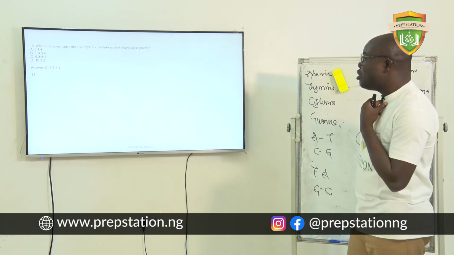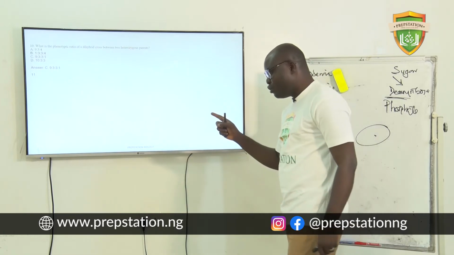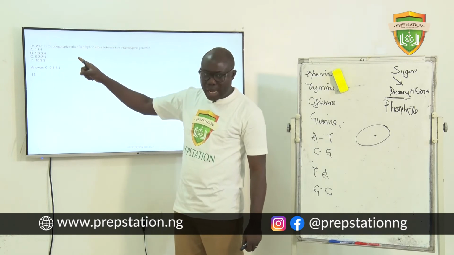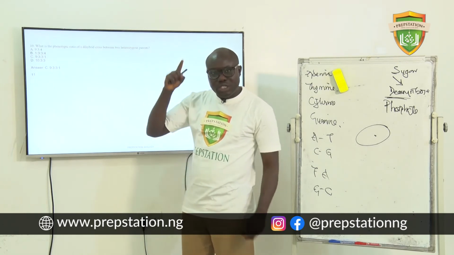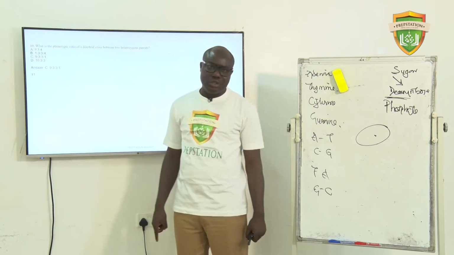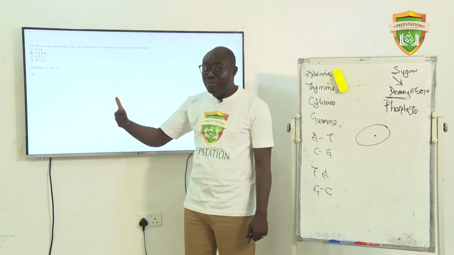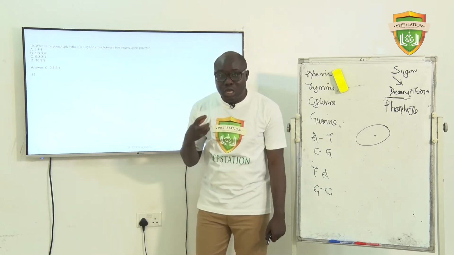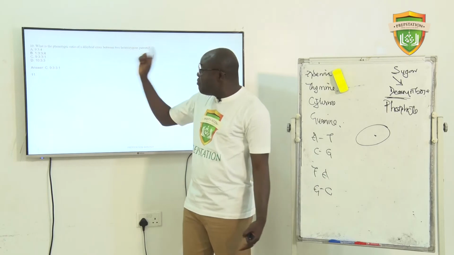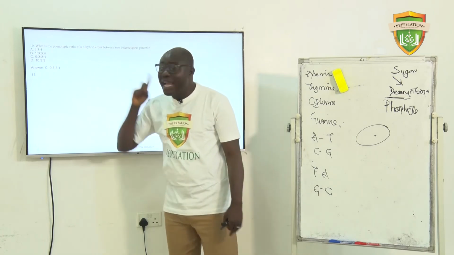Okay. Then the next one is, what is the phenotypic ratio of a dihybrid cross between two heterozygotes? Now, please stay with me. In this class, we have not done the dihybrid cross exclusively, and I won't do it because of time. But there's one thing you want to know. I am very sure that JAMB will not give you anything aside this. JAMB will not ask you for the genotypic ratio of the dihybrid. They won't ask you because the answer is not regular, and it can be annoyingly long. But if it is phenotypic, which I am 100% sure they will ask, the answer is 9:3:3:1.